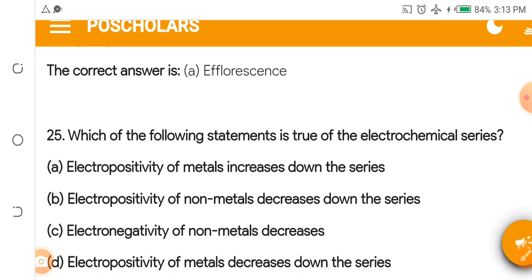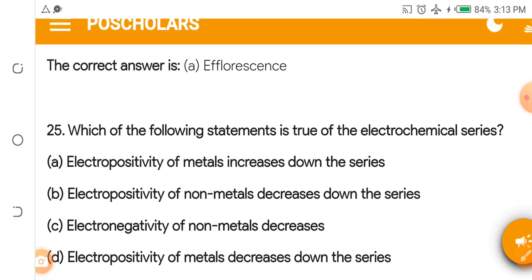Let me take it again. If I were you, I would go and read up the electrochemical series. It's in your textbook. It's available online. Anyway, just make sure you read it up and write it down.